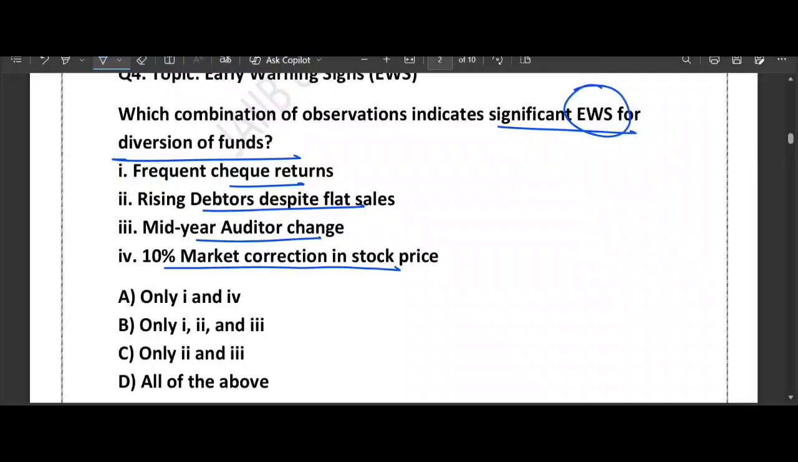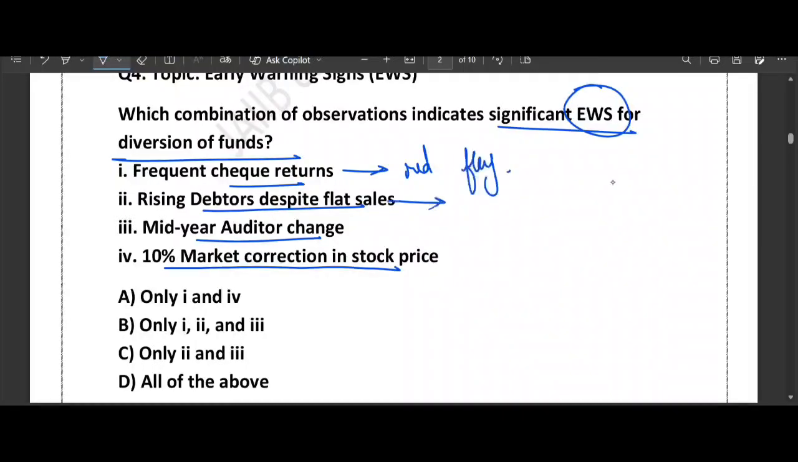So imagine that you lend money to a friend to open a bakery, right? Obviously you expect them to buy flour, sugar and oven. Then you start noticing something strange, like there are frequent check returns. Their checks for the flour delivery are bouncing. Why are they bouncing? If they are selling bread, they should have cash, isn't it? So this is a huge red flag. Yes, frequent check bouncing is a huge red flag.